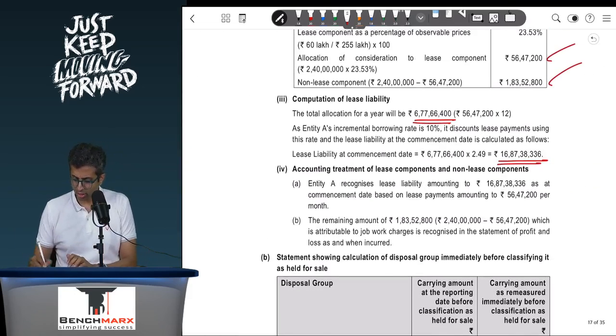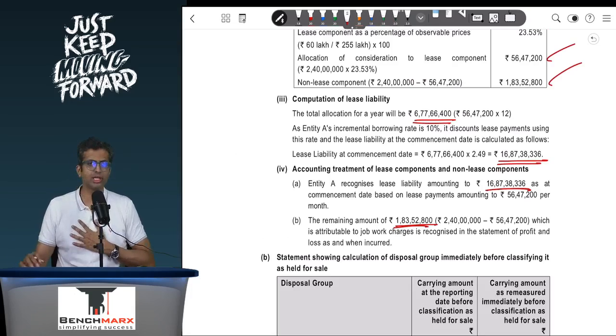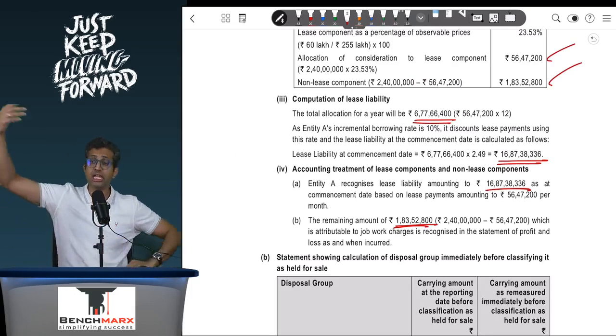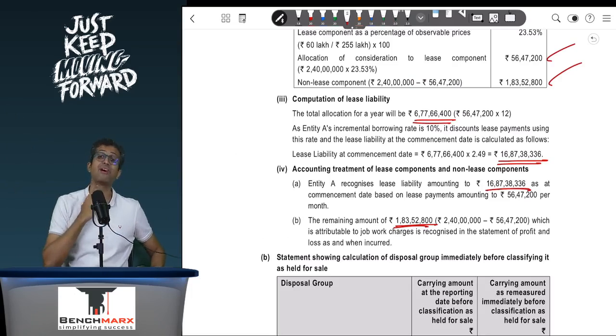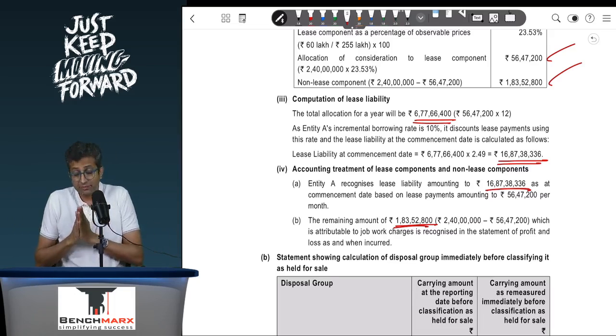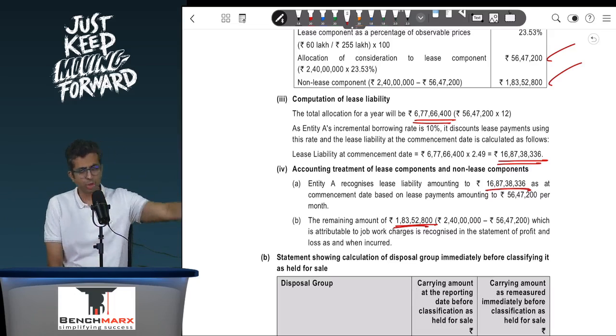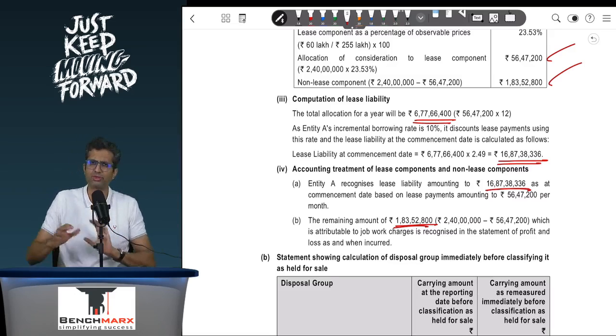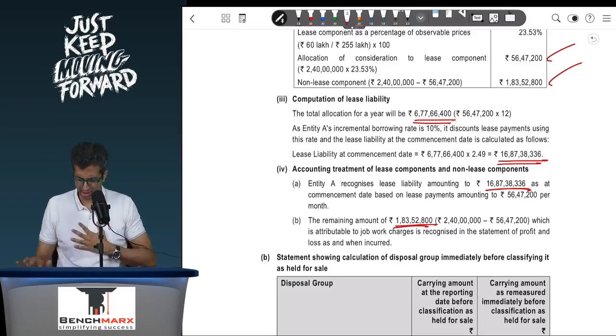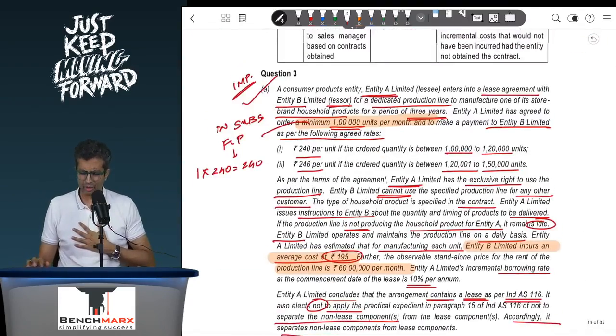Now the institute solution, as you see, ends over here. However, one can always mention what will happen if there was an excess. If there were excess products manufactured, fundamentally that is a variable payment, not linked to rate or index, and hence if you were to again allocate in the ratio of standalone prices, there can be a variable lease payment which will also go to the P&L, and the other part linked to job work will also go to the P&L if that case arises, though the institute has not commented on any of that, and hence we can stop over here. So that takes care of question number 3.